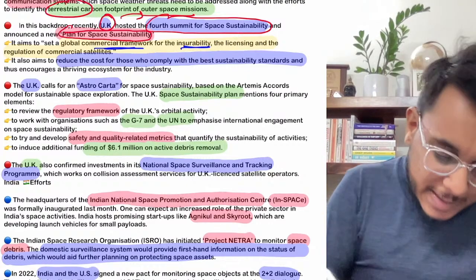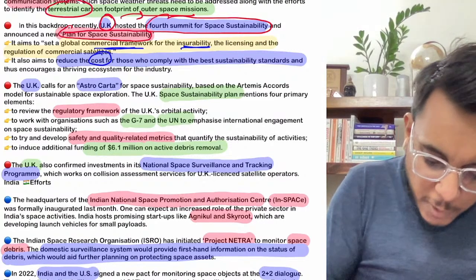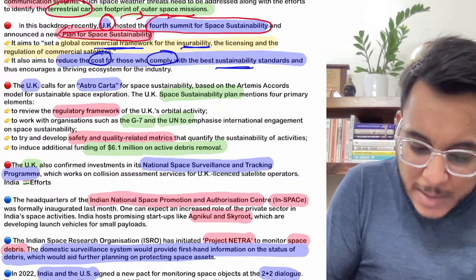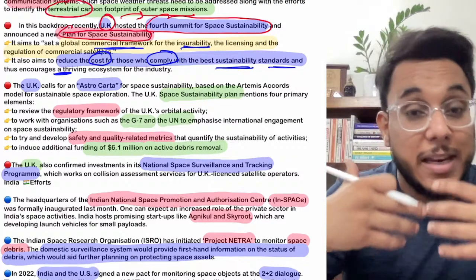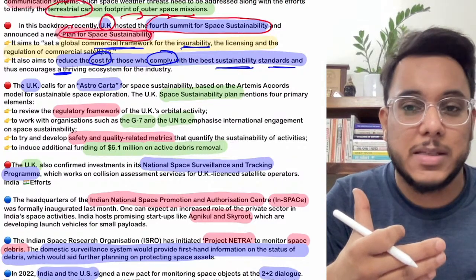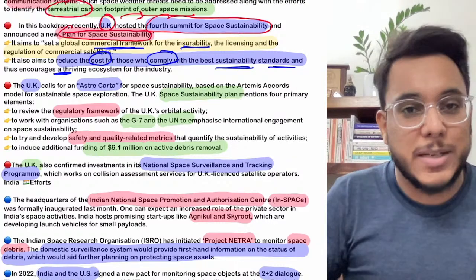Then we need to now work on reducing the cost of insurance for those who comply with the best sustainability standards and practices. Let's say there are some countries which are behaving very responsibly when it comes to outer space. So for such countries, we need to compensate them, such a mechanism needs to be there.